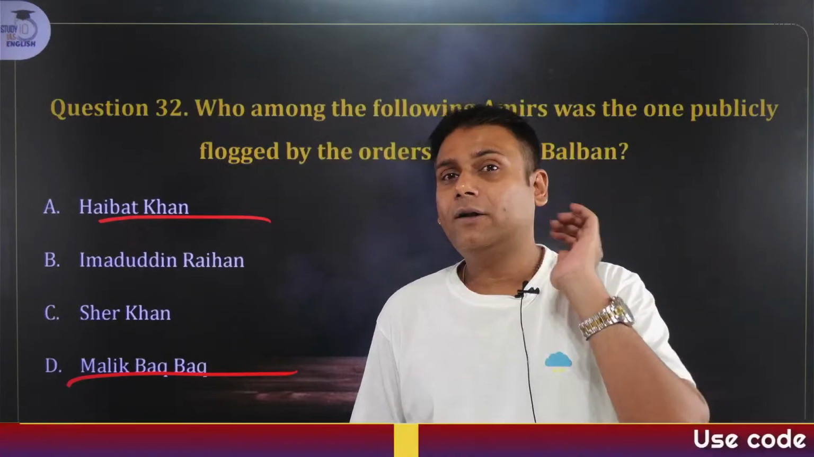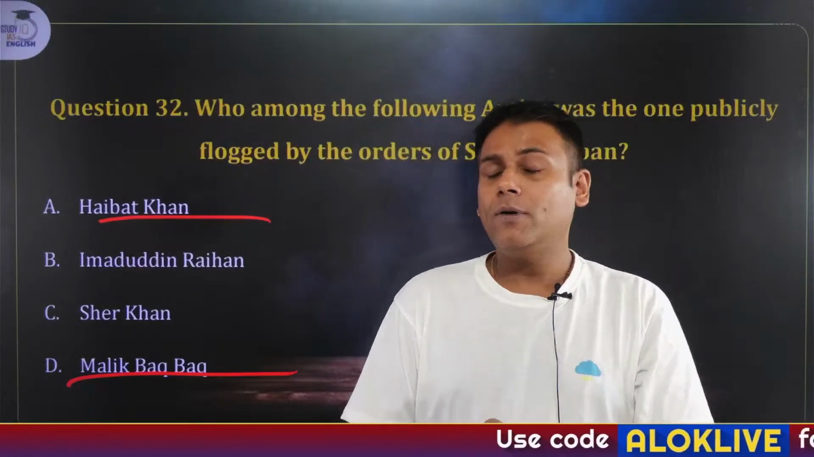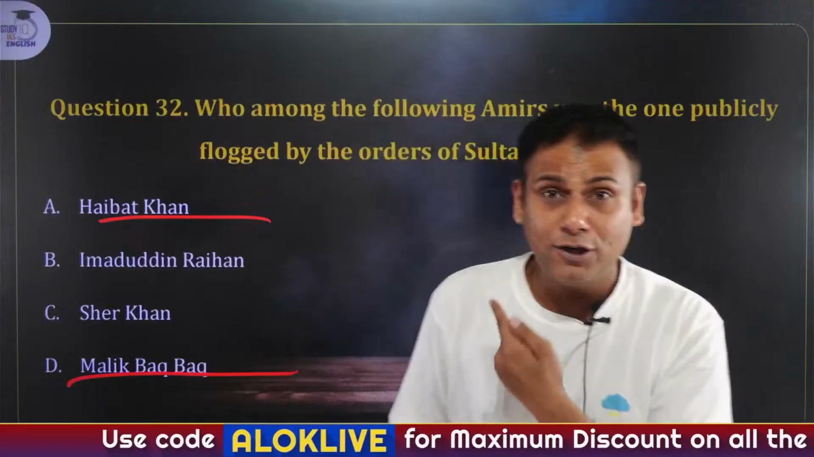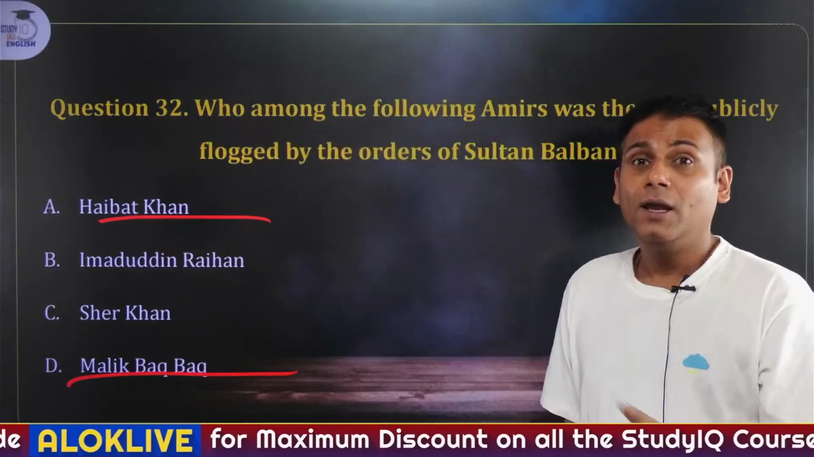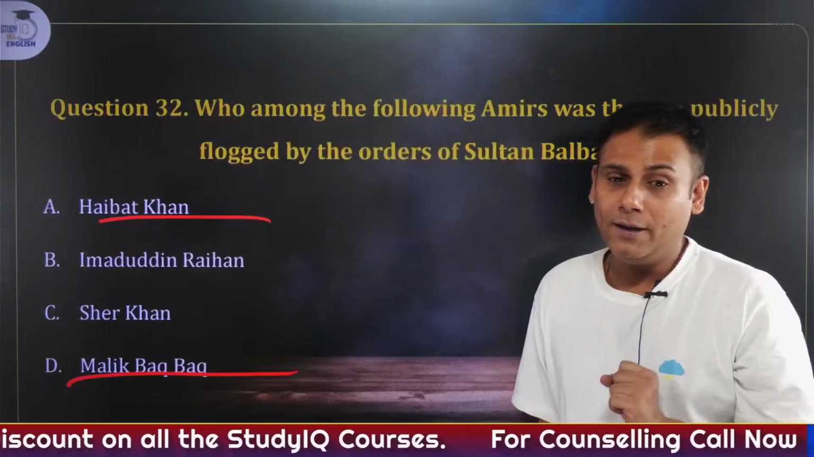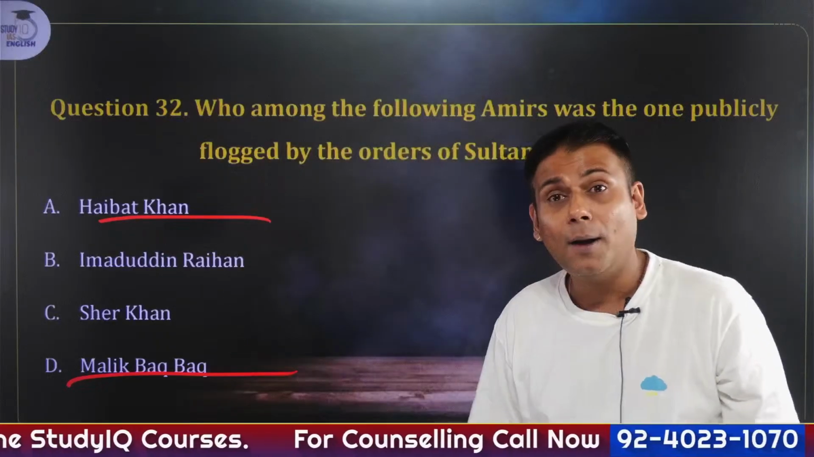So the victim's widow came to Balban, and Balban gave the punishment that he needed to be publicly flogged. Apart from this, he had to pay 20,000 tankas to the widow as a punishment. So the answer here is Haibat Khan and Malik Bakbak.